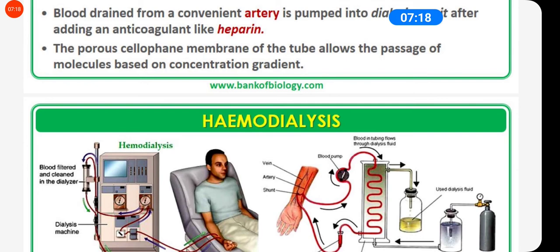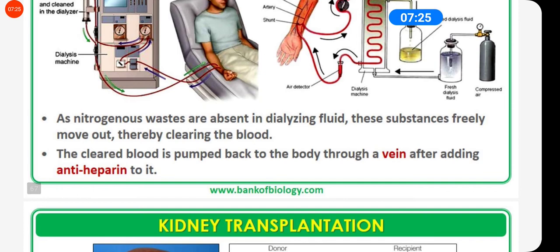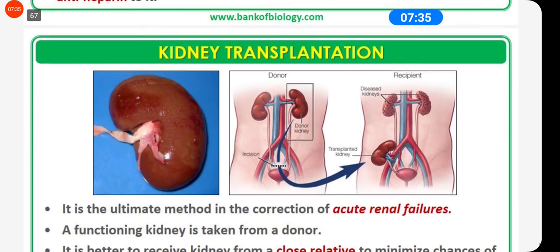Higher concentration is in the blood and lower concentration is in the dialyzing fluid. So it moves from higher to lower concentration, thus clearing the blood of nitrogenous waste, and it is pumped back to the body after adding anti-heparin to it.